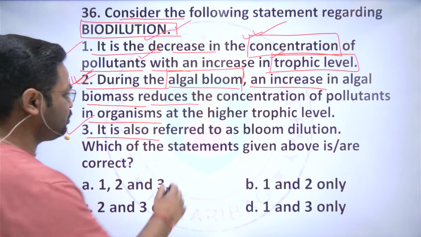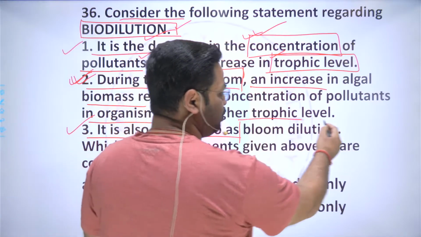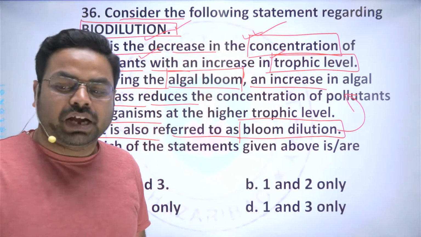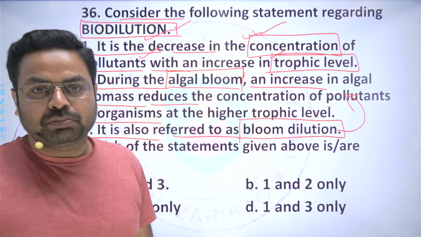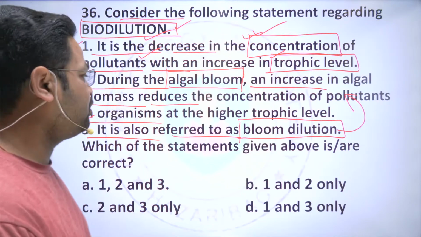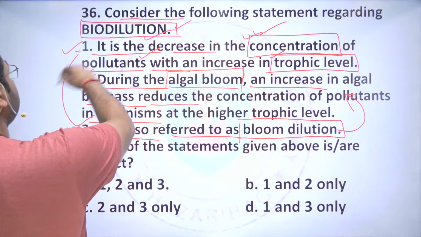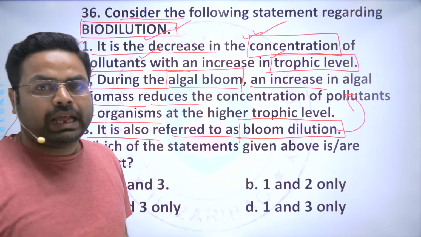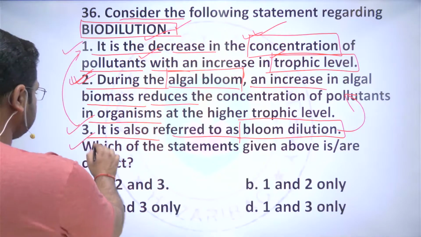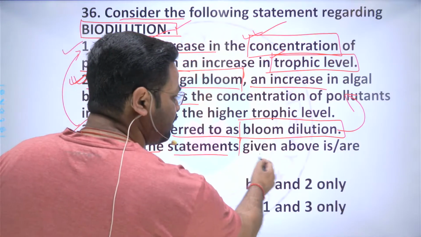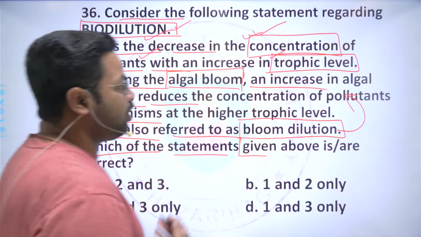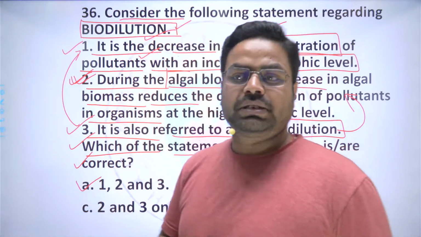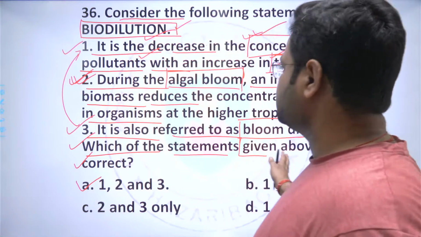Next is, it is also referred to as the bloom dilution. So it is happening because of the algal bloom, and because of that this is known as bloom dilution, right? Because the algal bloom is reducing the amount of pollutant that is getting concentrated in each of the algae, right? So here the question says which of the statements given above is or are correct. So the answer will be option A, that is all of the three, 1, 2 and 3. Next question is,